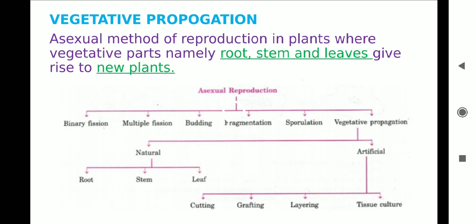Vegetative propagation. It is the asexual method of plants in which new plants are formed from roots, stems and leaves rather than seeds. It is seen in those plants which have lost their capacity to produce seeds. It can be seen in banana, rose, grapes or pineapple, because they are all seedless fruits. Vegetative propagation is of two types, natural as well as artificial, as you can see in the table.